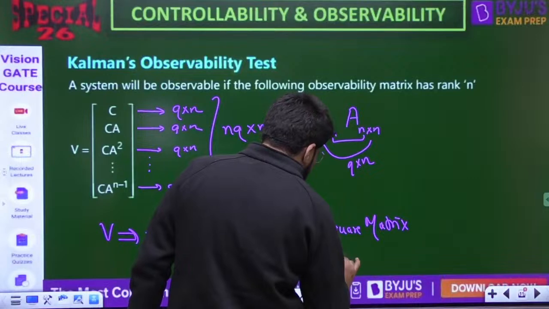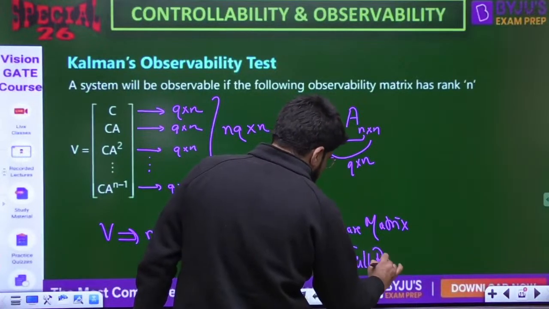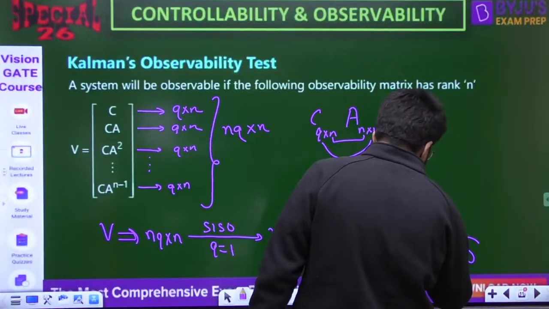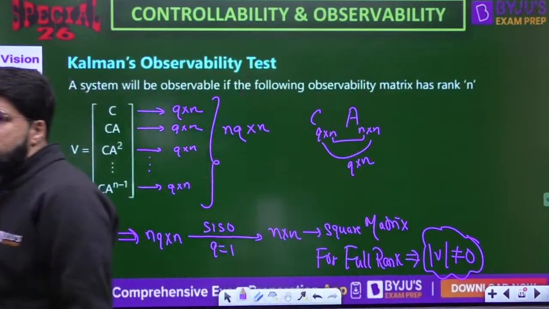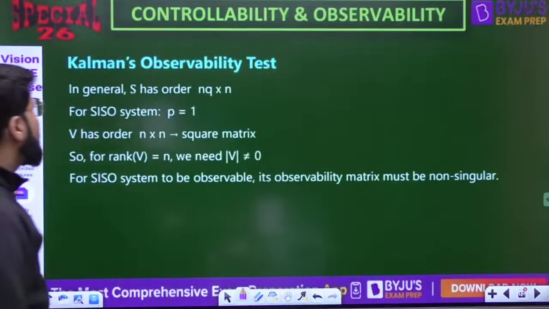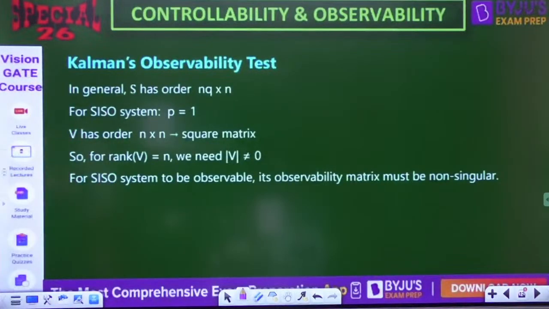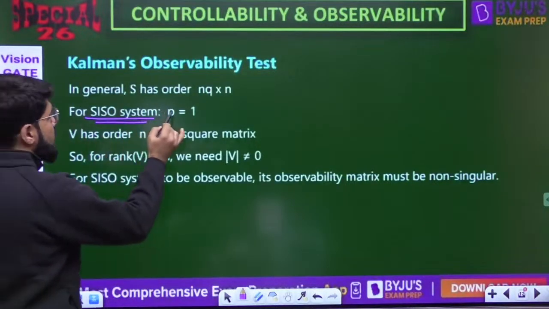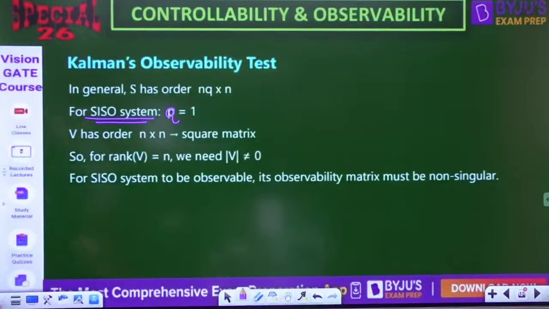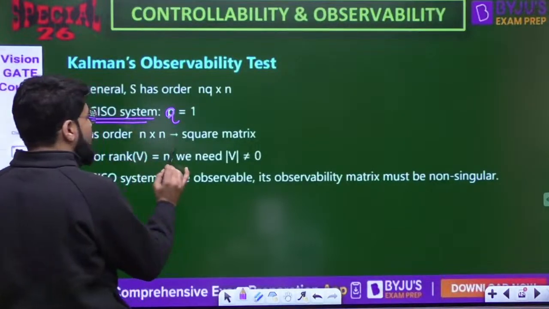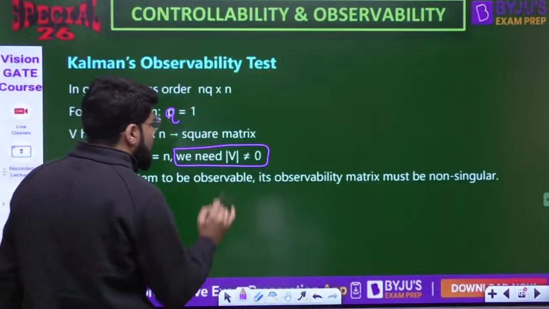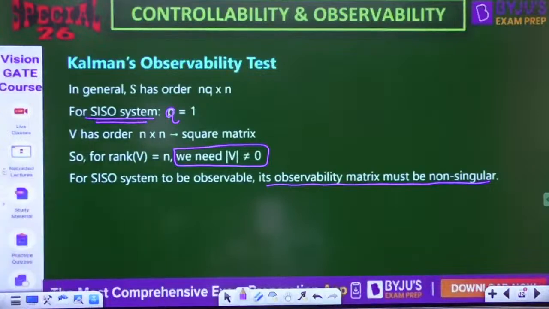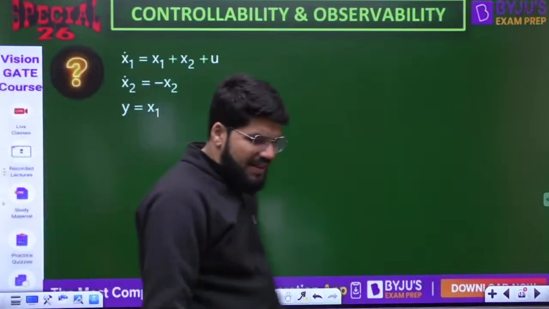Once again, for a square matrix to have full rank, its determinant must be non-zero. So for a SISO system, Q equal to 1, for the matrix V to have rank N, its determinant must be non-zero. That means the observability matrix should also be non-singular.